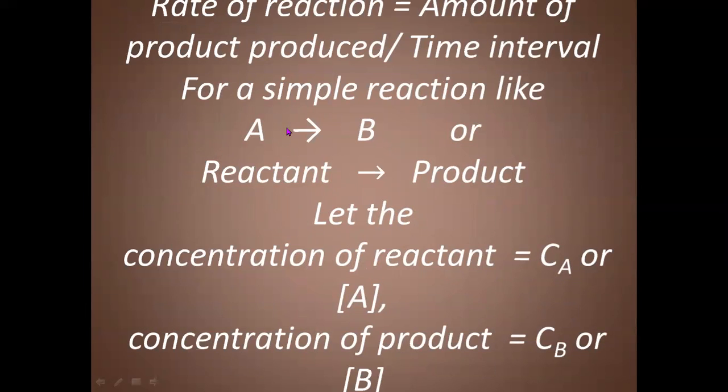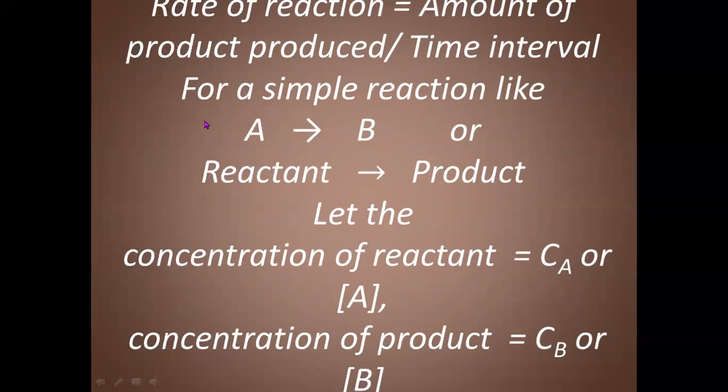Now, rate of reaction is also defined as the amount of product produced per unit time, or it is equal to amount of product produced by time interval.